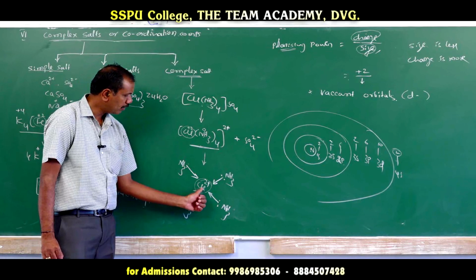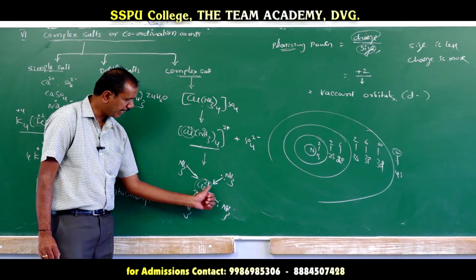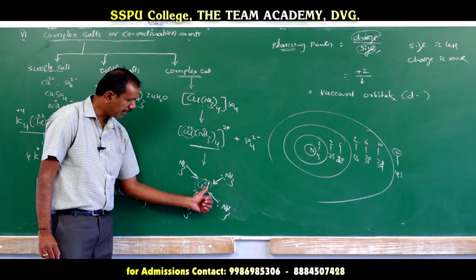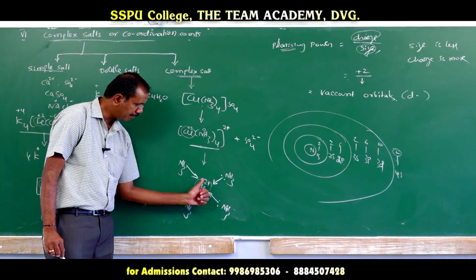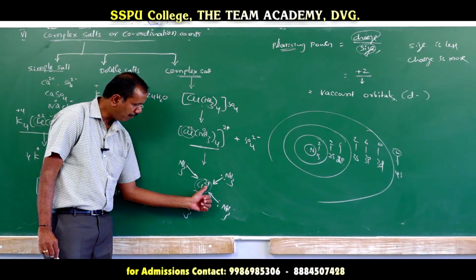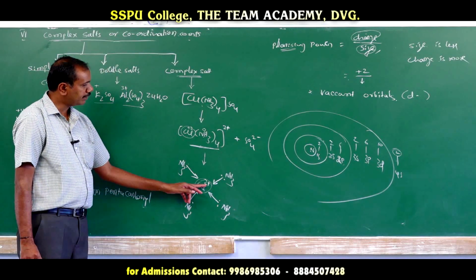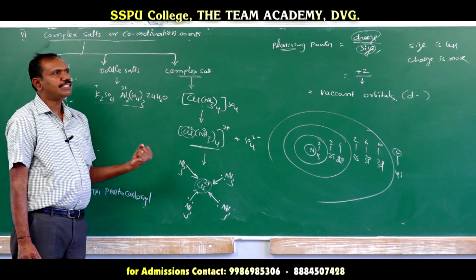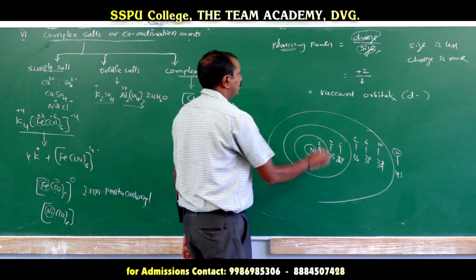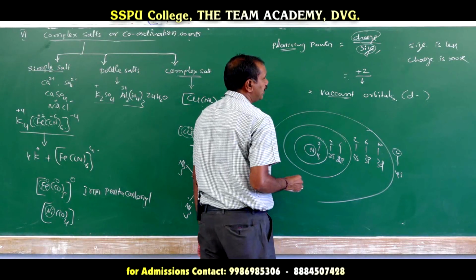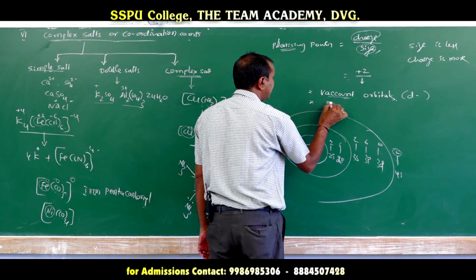We know that a complex ion is made up of a metal ion and ligands. Here the ligand can donate a pair of electrons, and to receive the pair of electrons, the metal ion must have empty orbitals. Once the number of empty orbitals is more, they can easily receive the electrons. So that is one more condition. One is that polarizing power is more.